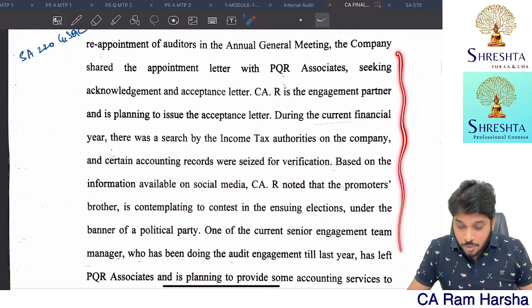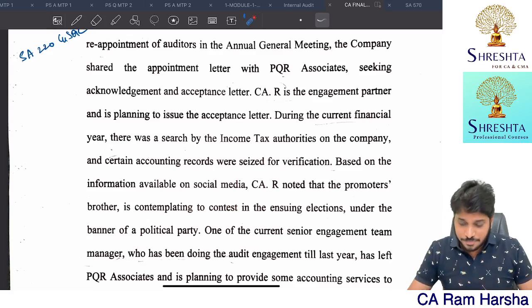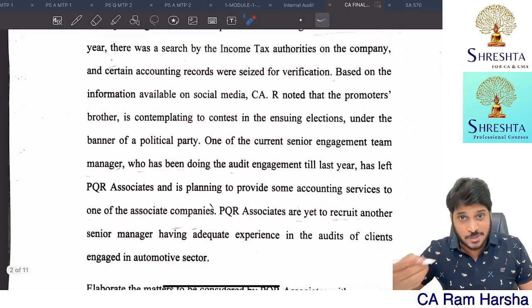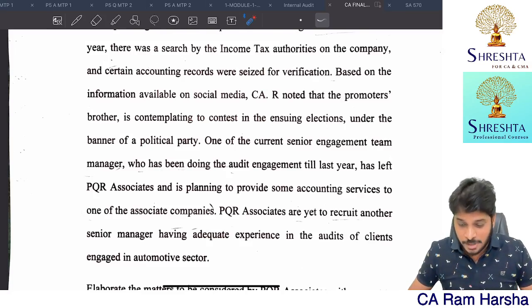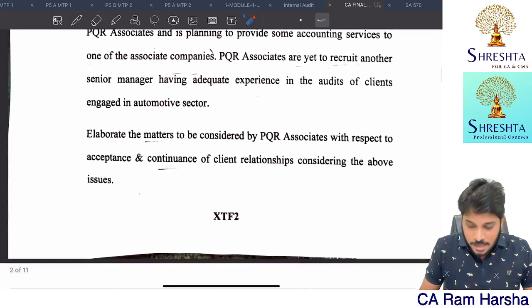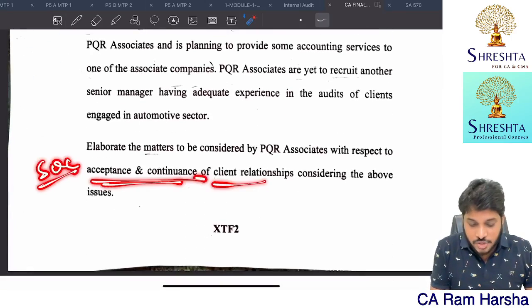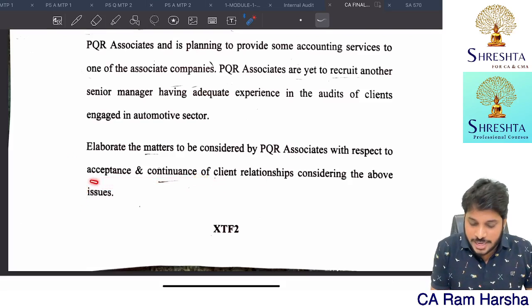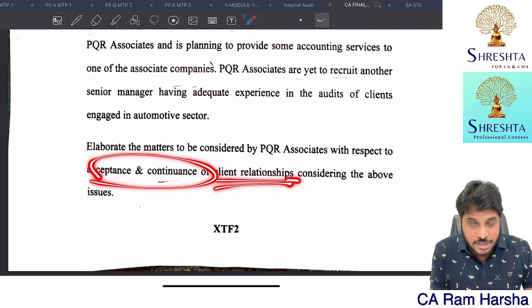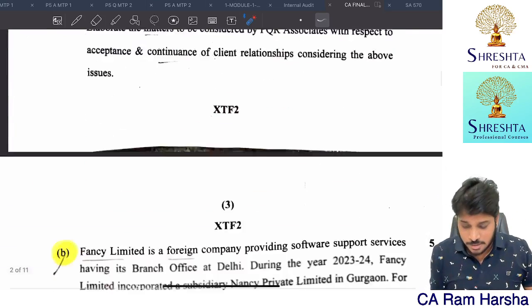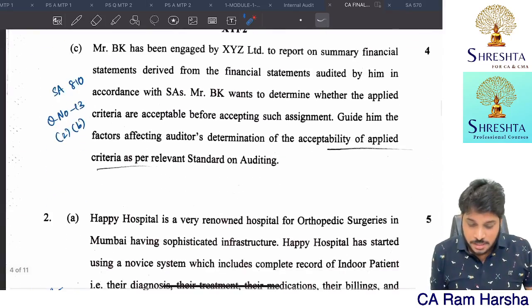Again, remember, I am not reading the in-depth question. If I had to sit and explain each and every point, it would take a lot of time. So the main attention here is on acceptance. It's straight away an SQC question, a 220 question. In both cases, acceptance and continuation of client relationship is covered. The same points were covered.